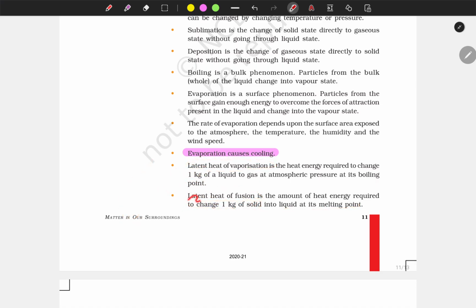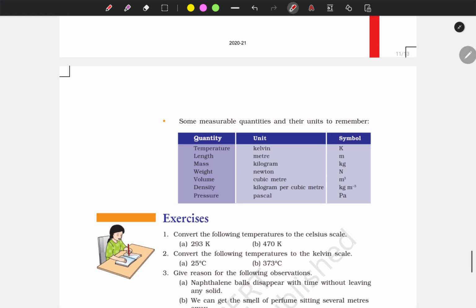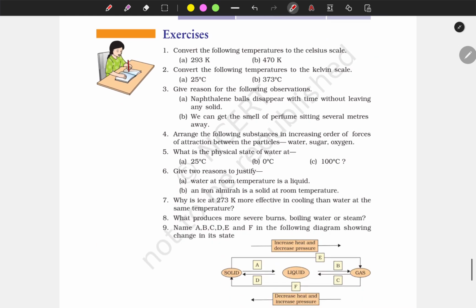So this is what the latent heat is about. And we have some units. Temperature is Kelvin, length is meter, mass is kilogram, weight is Newton, volume is cubic meter, density is kilogram per cubic meter, and pressure is Pascal.